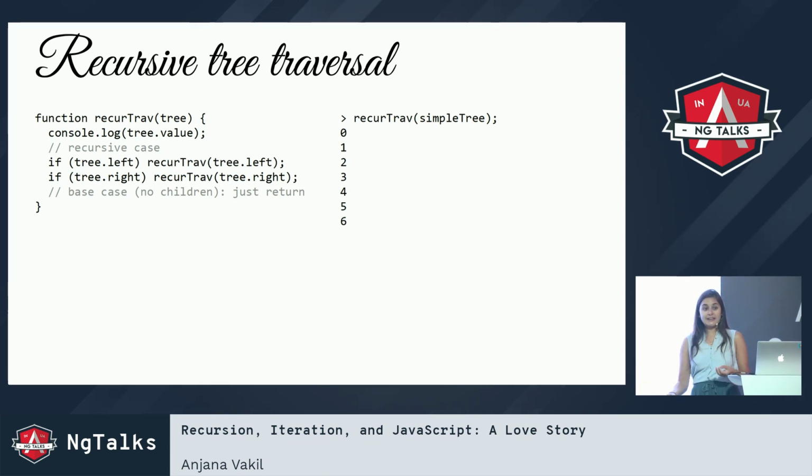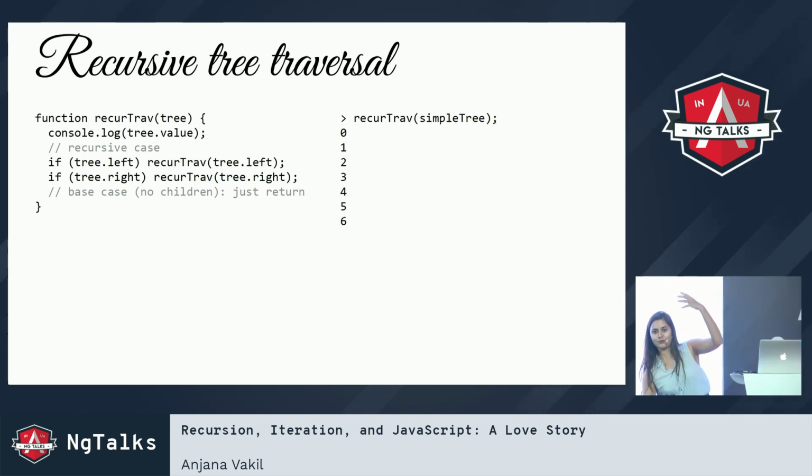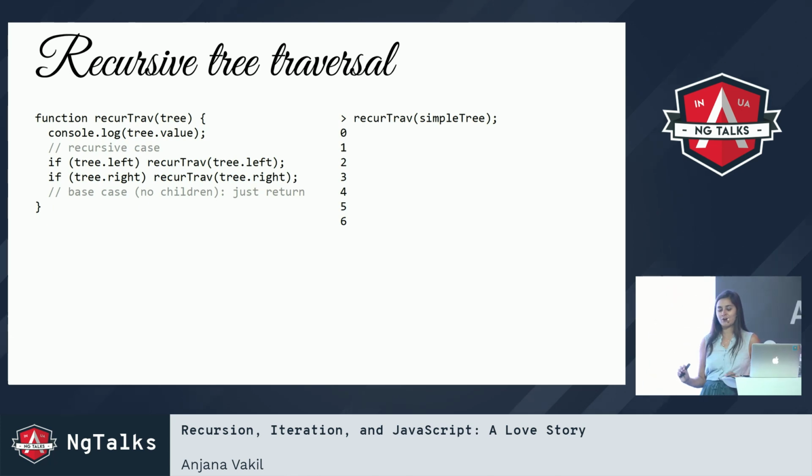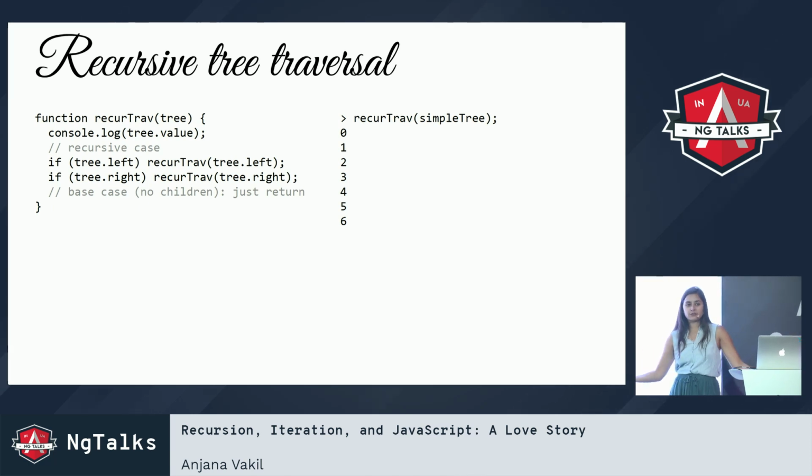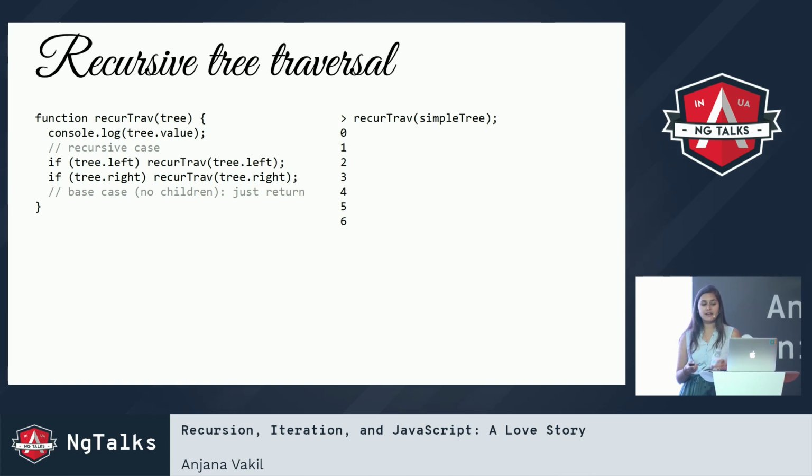And then we also need a base case so that we have a time where we stop recursing so we don't fall into this infinite dream state. We don't want that to happen. That would hurt Leo's brain, so we don't want to do that. So we need a base case. In this case, if there are no children on the left and right, then we're just going to return, and we're done. So if I run this on my simple tree, I get out the values as I would expect,